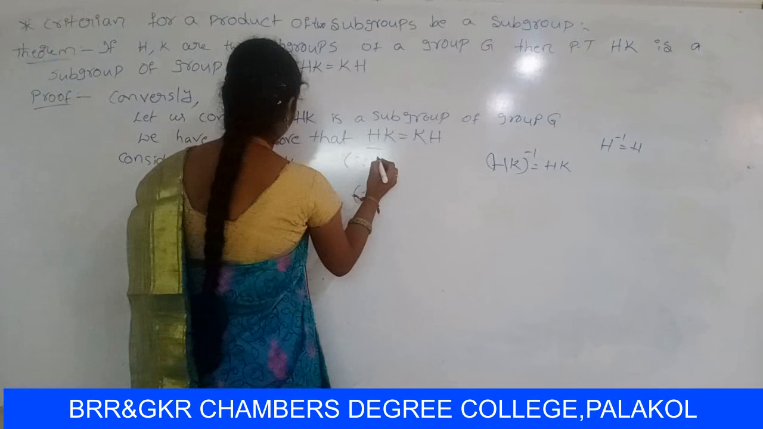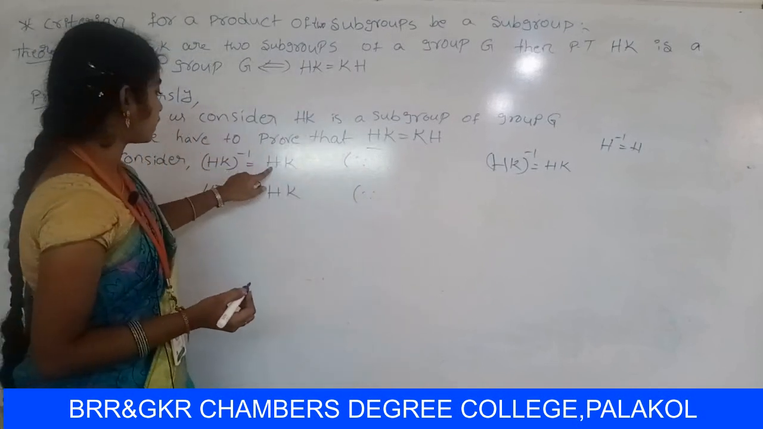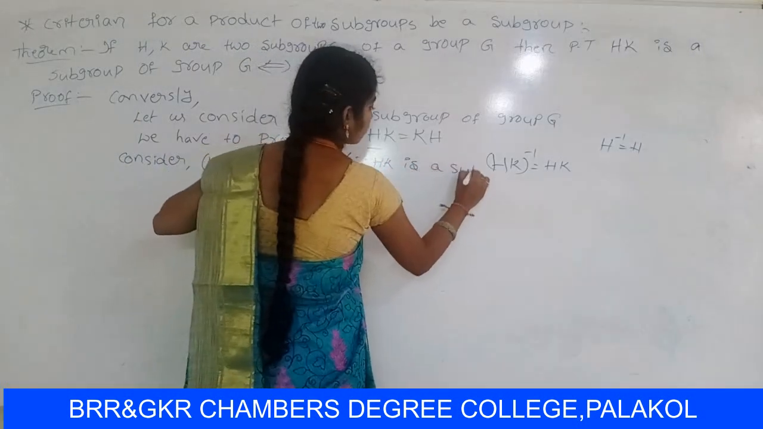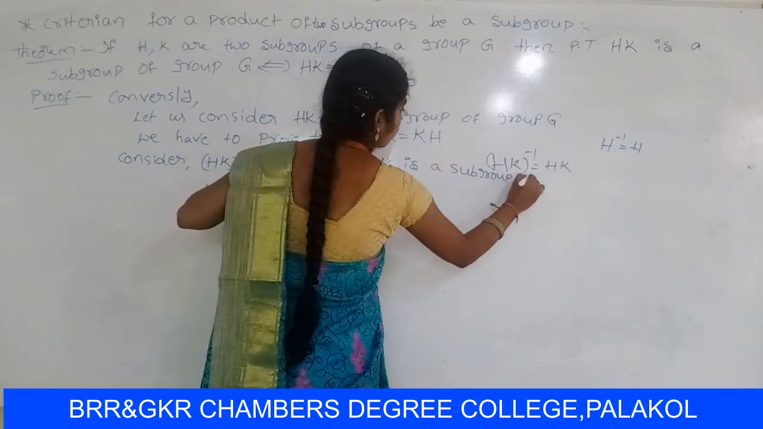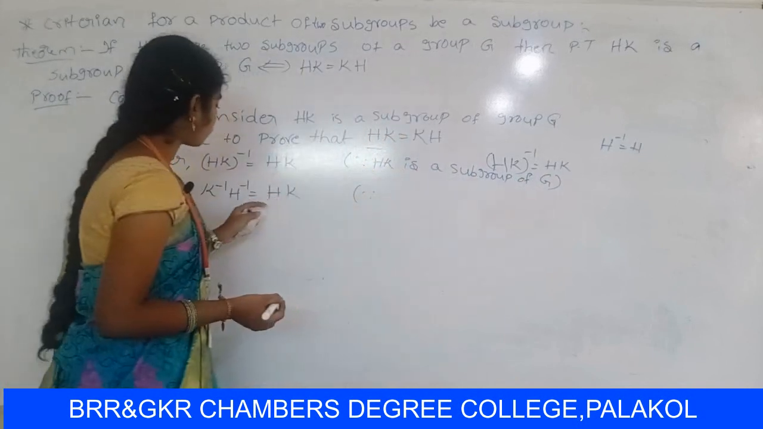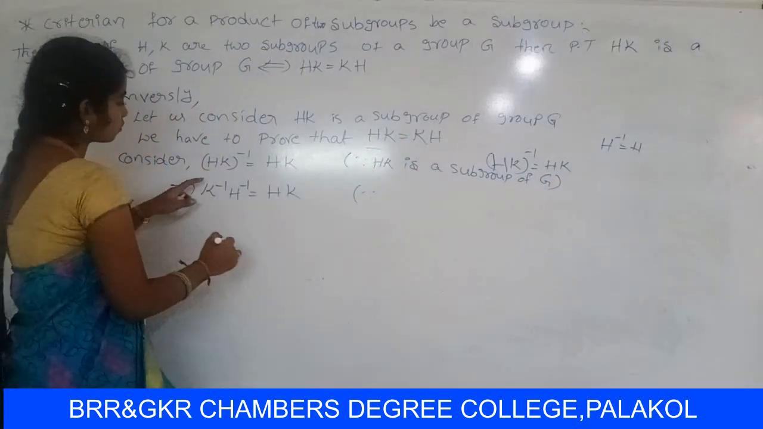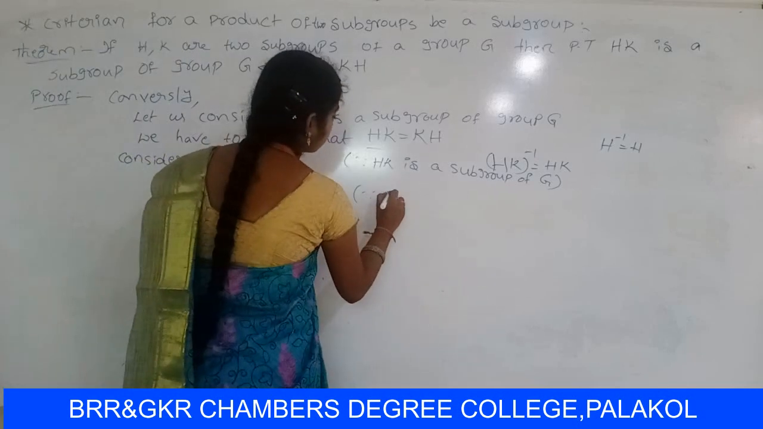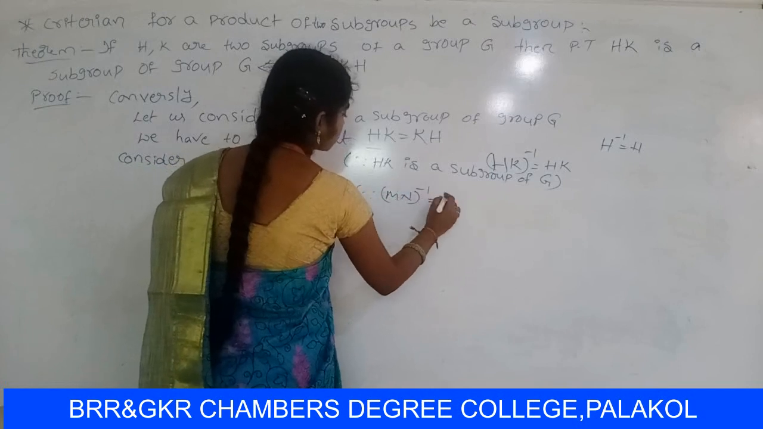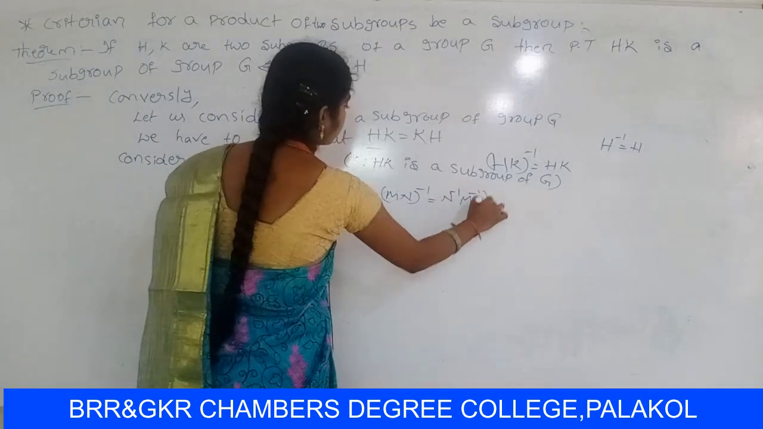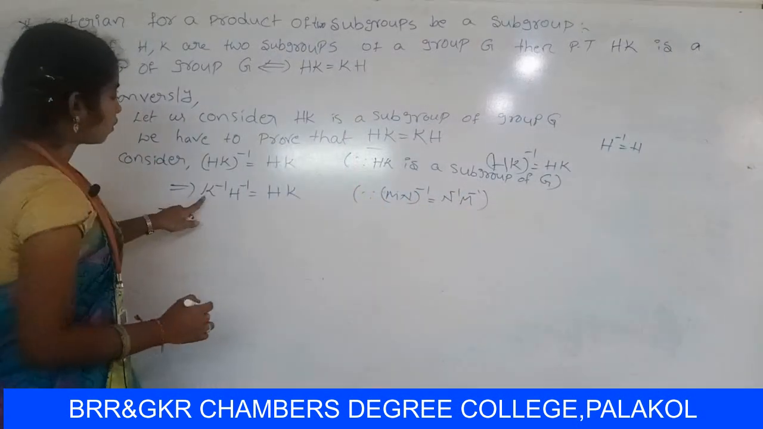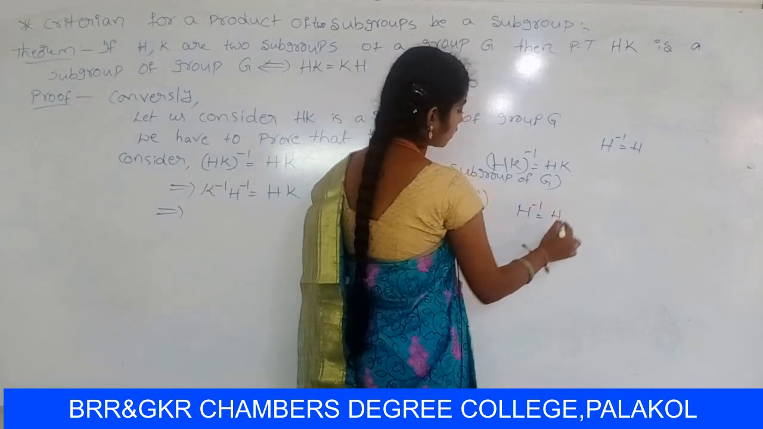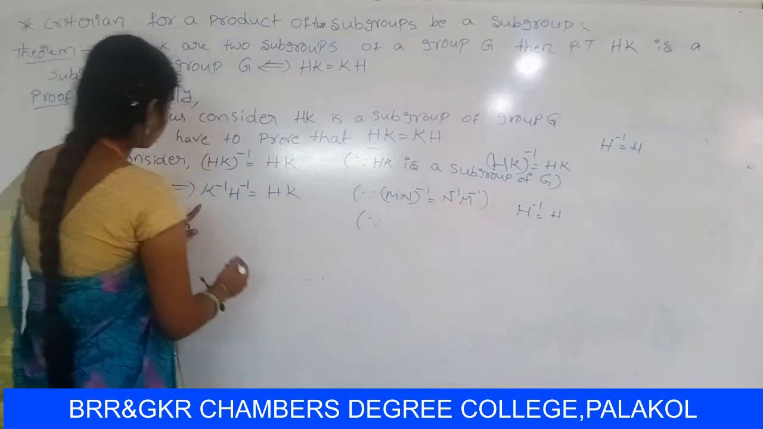So let us consider HK inverse equal to HK. So already you know that HK is a subgroup of Z. So HK whole inverse can be written as K inverse into H inverse. In general, MN whole inverse is equal to N inverse into M inverse. So you know that H inverse equal to H if H is a subgroup of Z. So use this property.